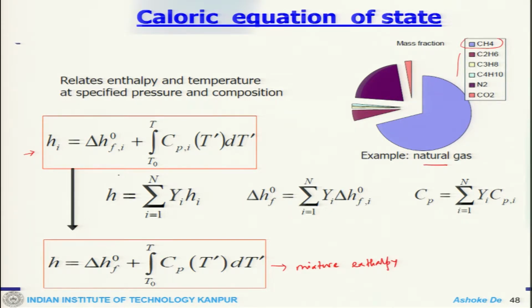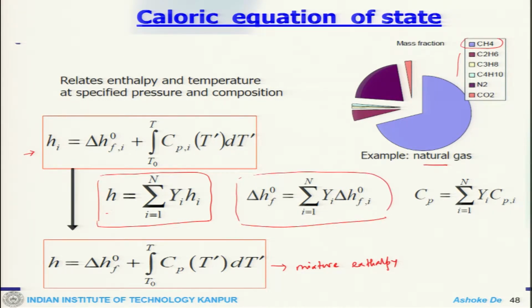One can also get that by h equals summation of Yi hi. That can also be used, where delta Hf naught is the summation over all the species and Cp is like that. So this set of equations is also valid, and for multi-component mixtures one can use that.